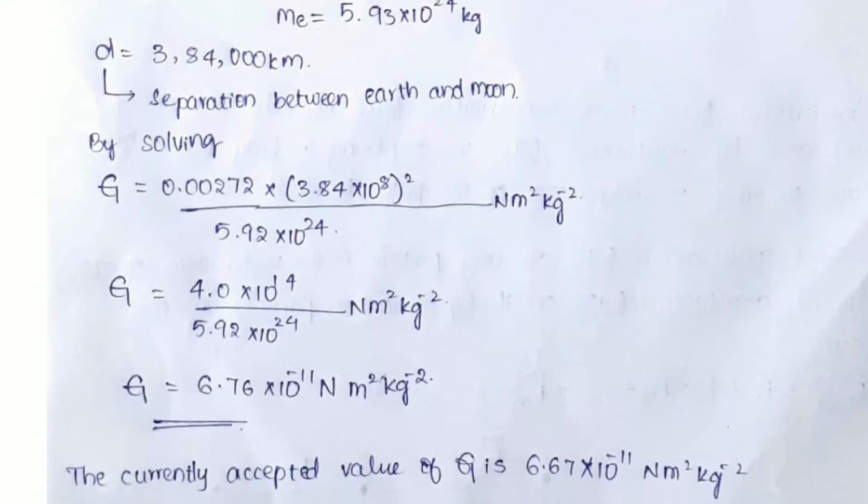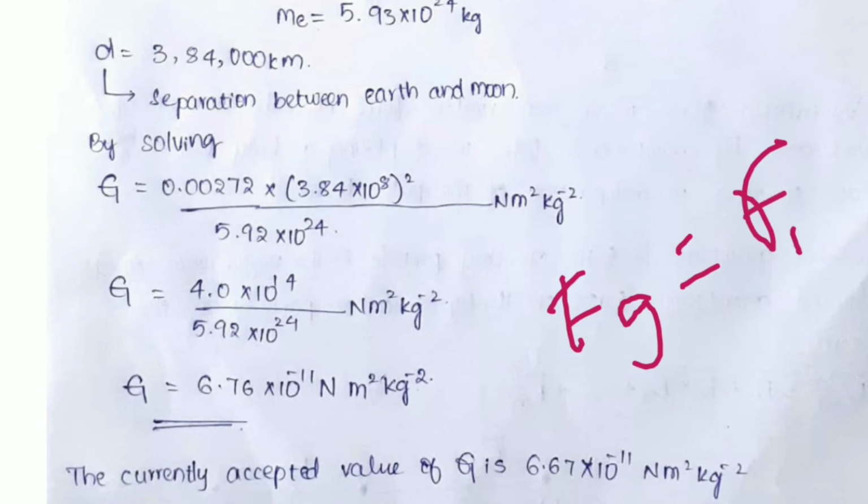Mathematical solving is not a problem for you guys. Substituting in the equation, the forces are equated: Fg is equal to F of moon.